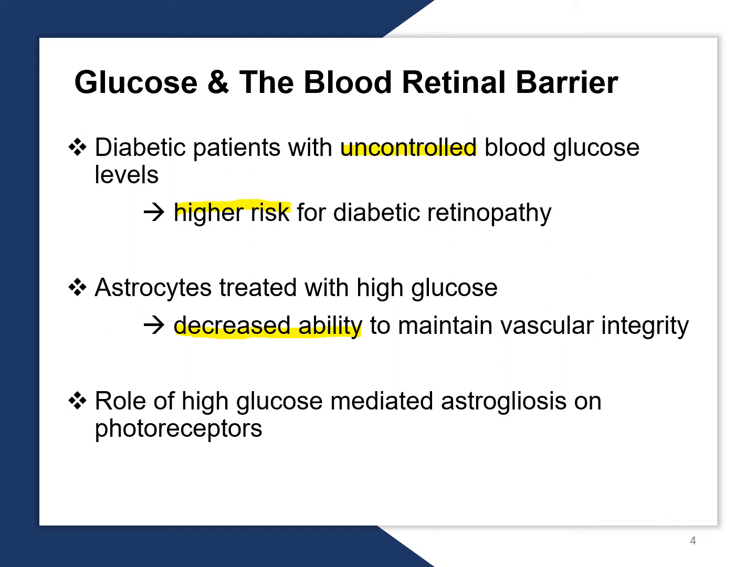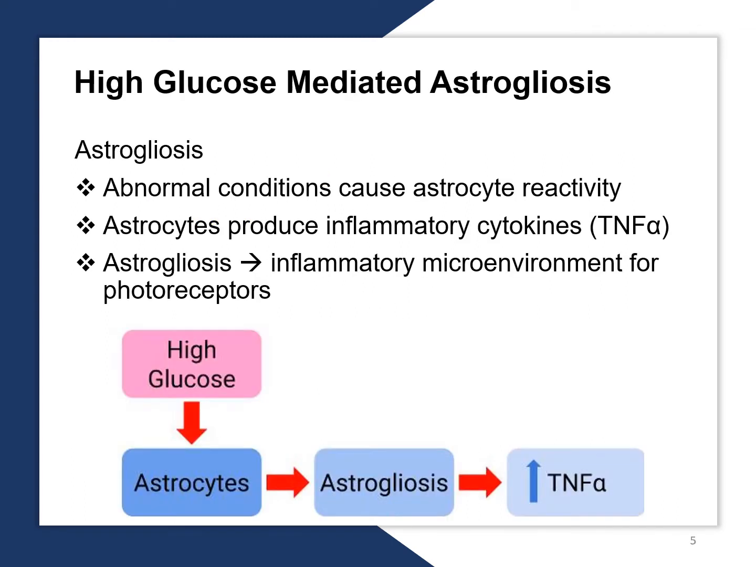In order to understand the effect of diabetic conditions on the barrier, I have investigated the role of high glucose-mediated astrogliosis on photoreceptors of the retina. Astrogliosis occurs when astrocytes become reactive due to abnormal conditions, resulting in their secretion of excess inflammatory cytokines. I hypothesized that high glucose would induce astrogliosis. Due to inflammatory cytokines, I hypothesized that an inflammatory microenvironment would be induced for the photoreceptors, leading to their degeneration.